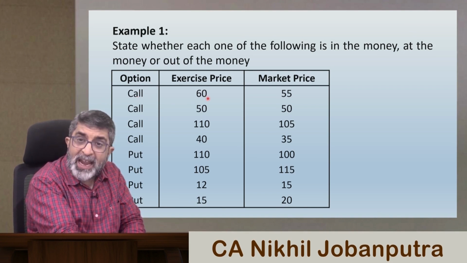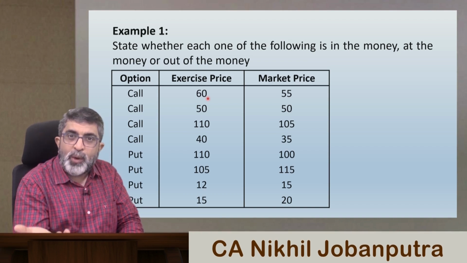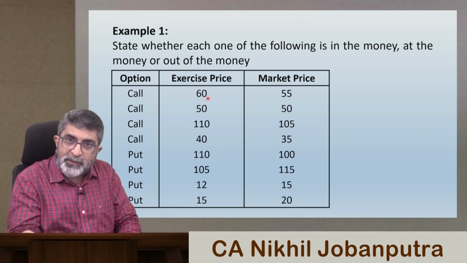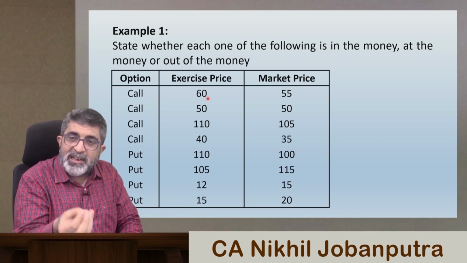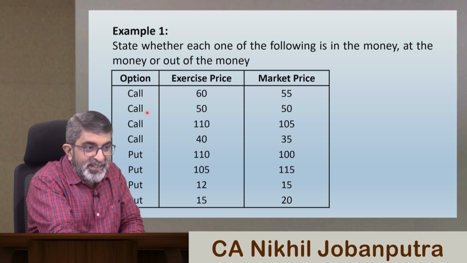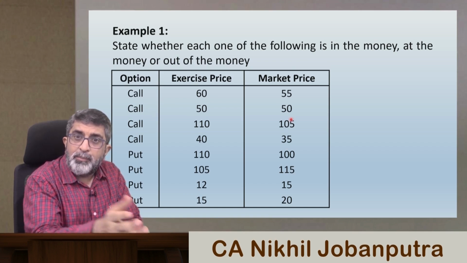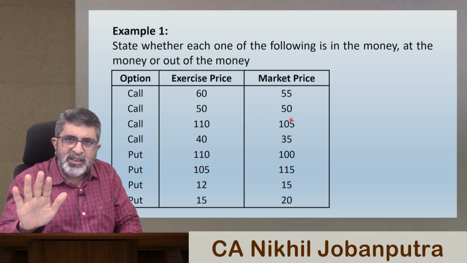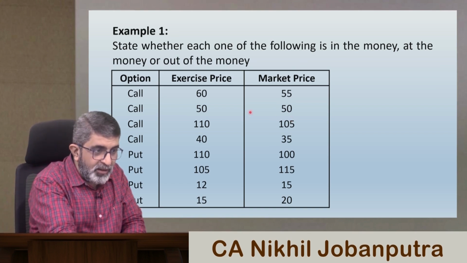You have the right to buy at 60. Why should you exercise the right to buy at 60 when something is available just at 55? So it is clearly out of the money. Second part, both exercise price and market price are same, so it is at the money, no brainers required.